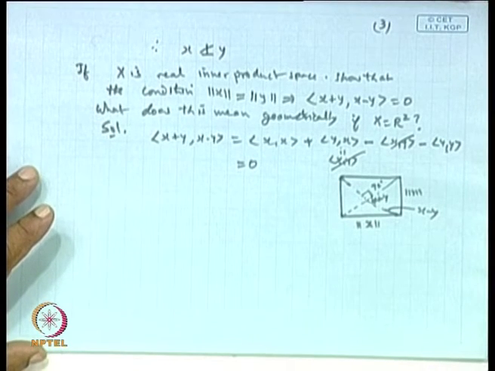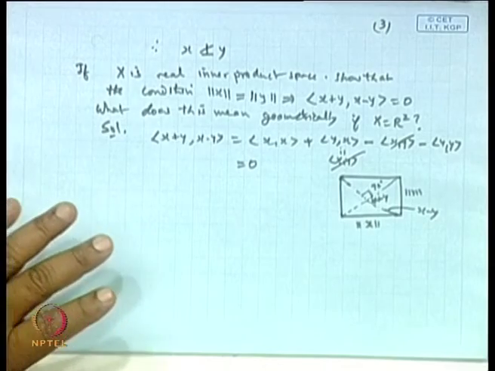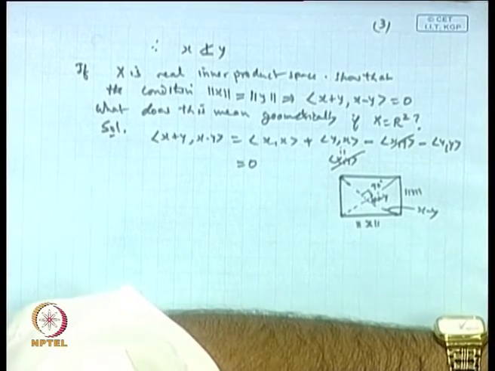Once you know the inner product, the norm is obtained with the help of the inner product. Then we can also find the corresponding inner product with the help of the norm, and that identity is known as the polarization identity. That we have discussed. Let us take this problem.